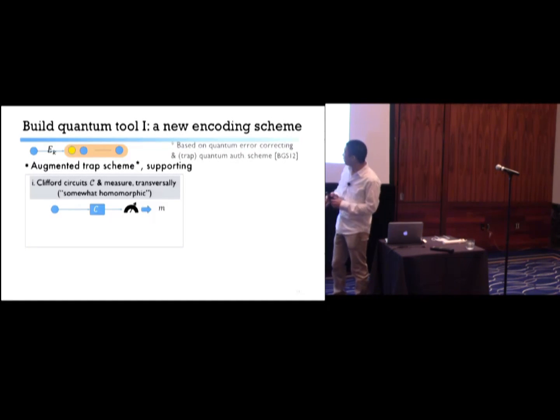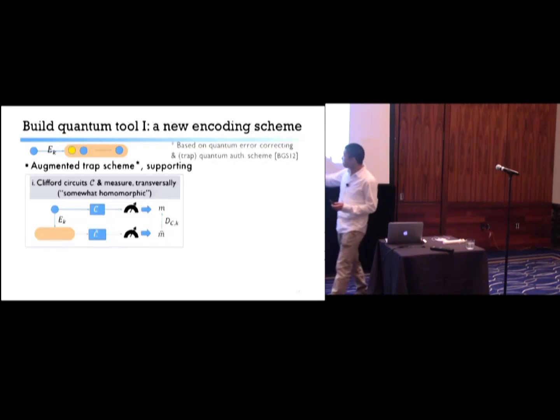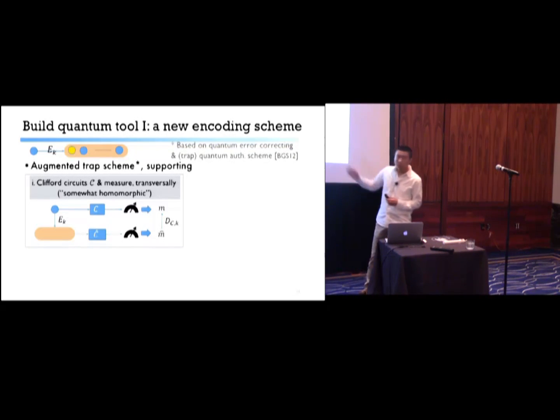What this roughly means is that the following diagram commutes. On the top, we can apply some circuit C from this family and measure to get a classical string M. On the bottom, we start with the state, but encoded under some key K. There's a corresponding circuit C hat we can apply and measure, which gives us M hat. Then, depending on the circuit C and the key K, there's an efficient decoding procedure which can decode M hat to M. So in sum, this is somewhat homomorphic.